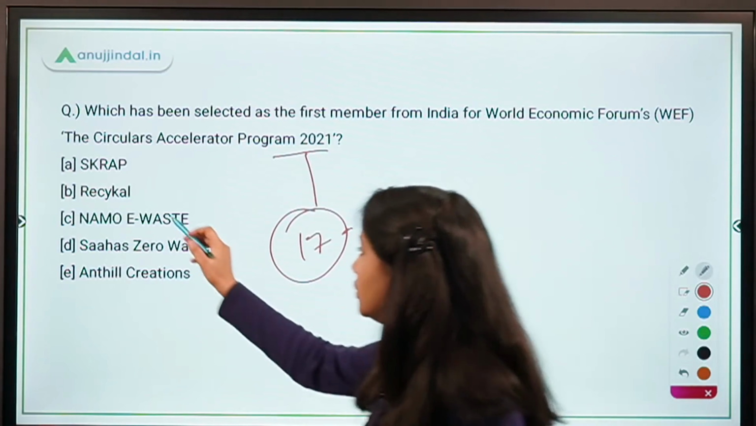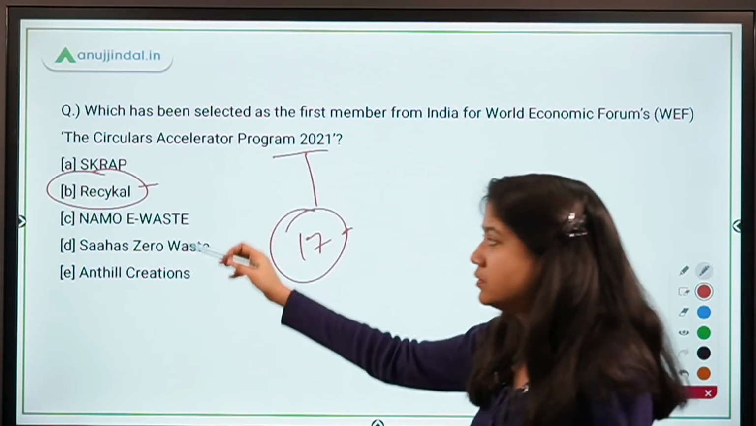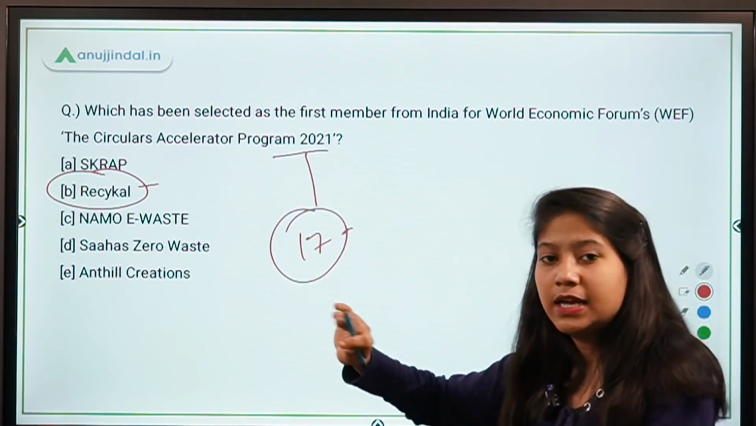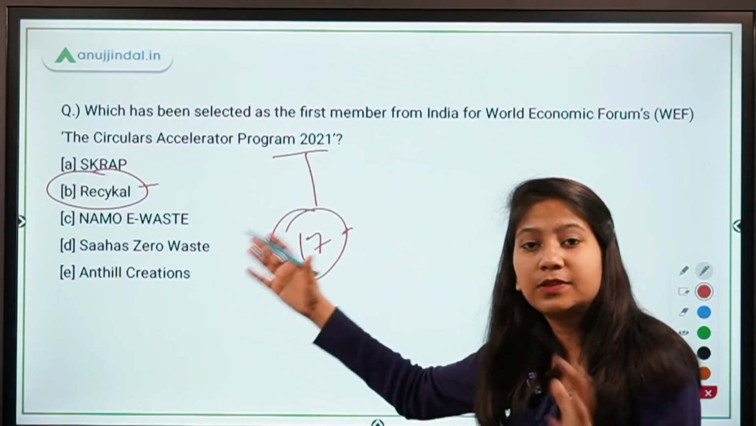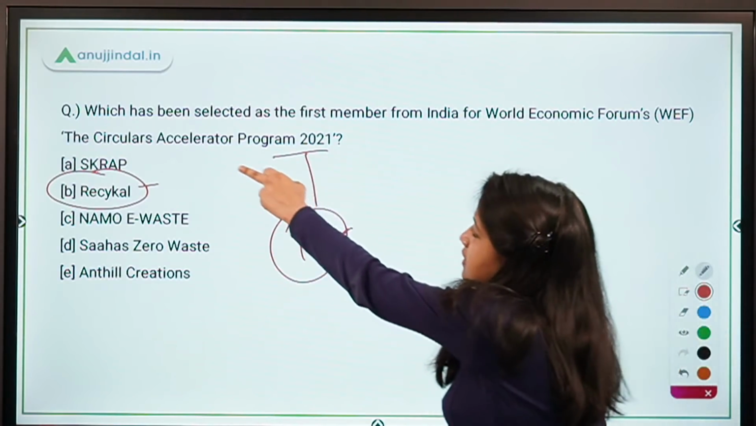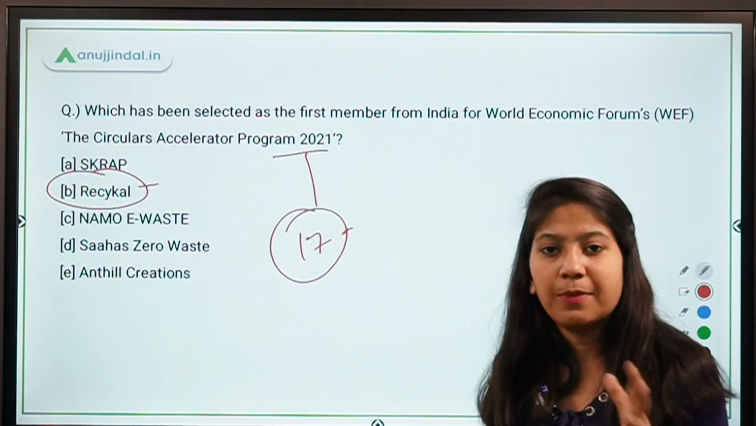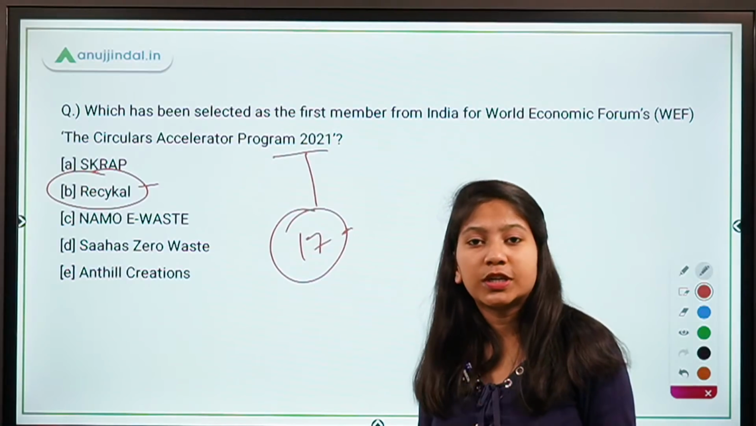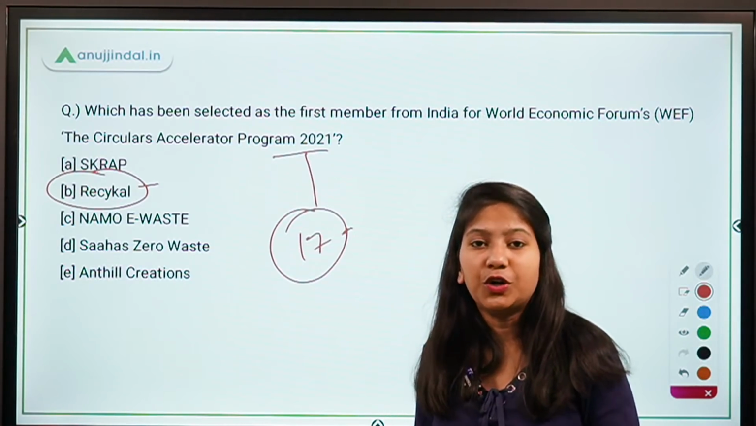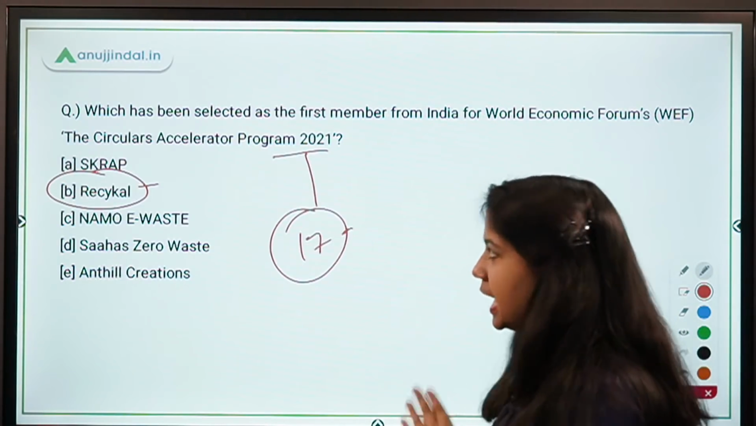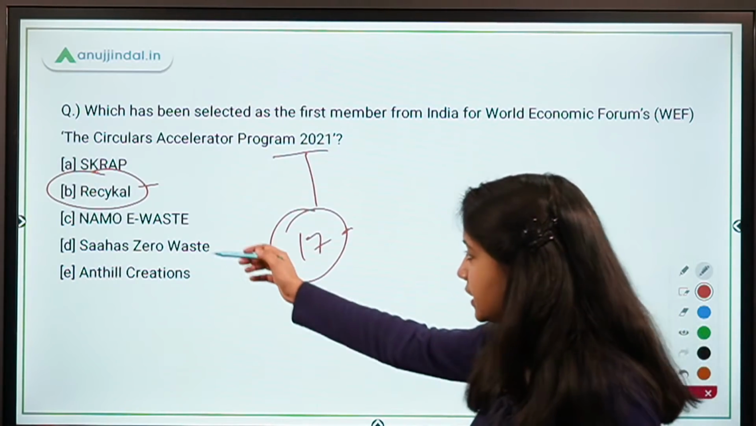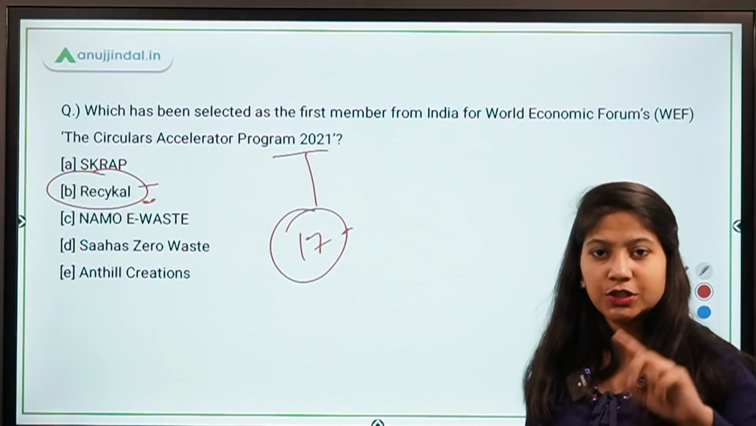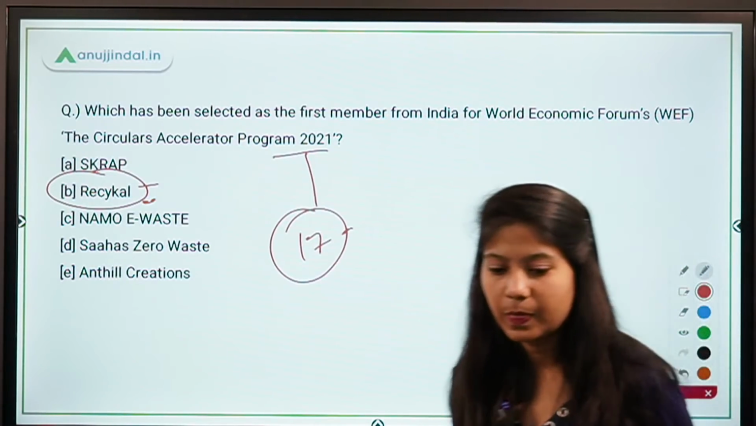Absolutely right, guys. So this company is the Waste to Wonders company. Basically, it is in the recycling business, and for this purpose only this program, Circular Accelerators program, has been launched by World Economic Forum to recognize the people who are working in the field of recycling, in the field of environment. So basically, that is the purpose of this program, and this company has become the first Indian organization to enter this program.